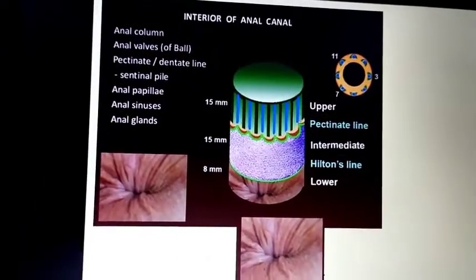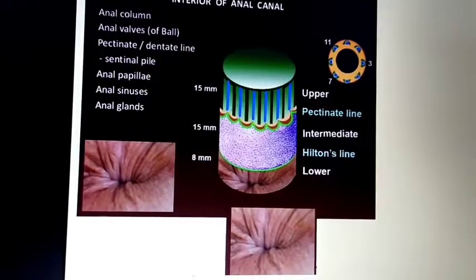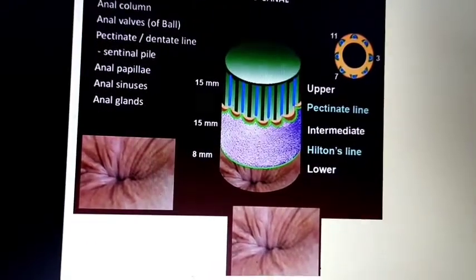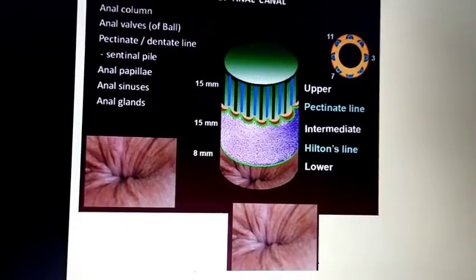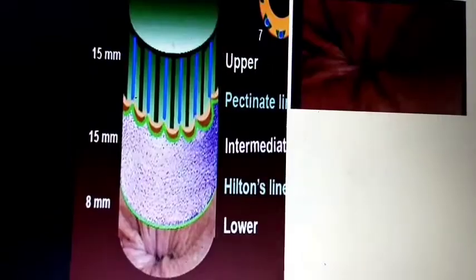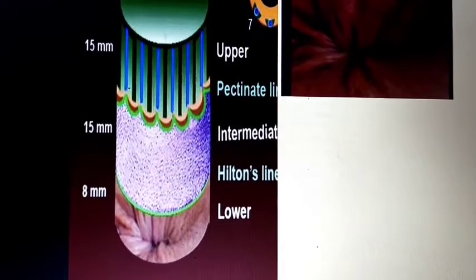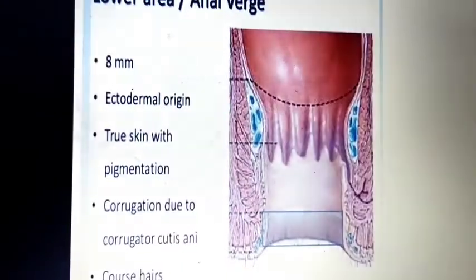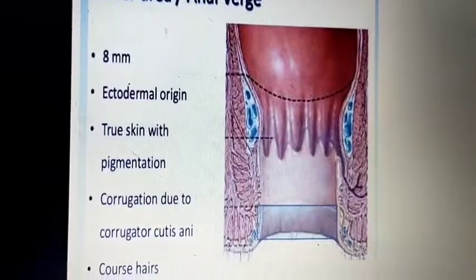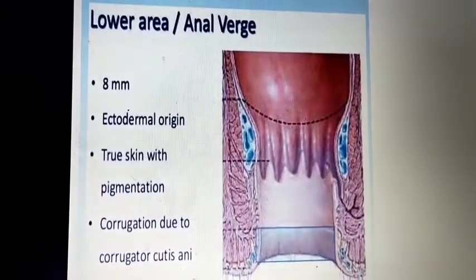Interior of the anal canal: you should know what is meant by the anal columns, anal valves, pectinate line, anal papillae, anal sinuses, and anal glands. Now we can go to the lower area. That lower area is the anal verge.